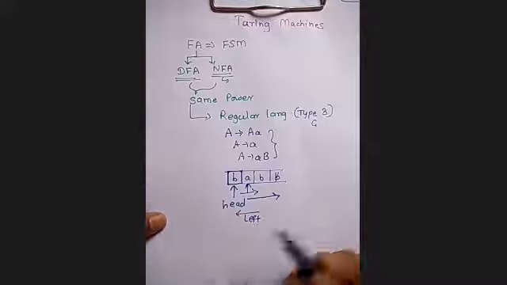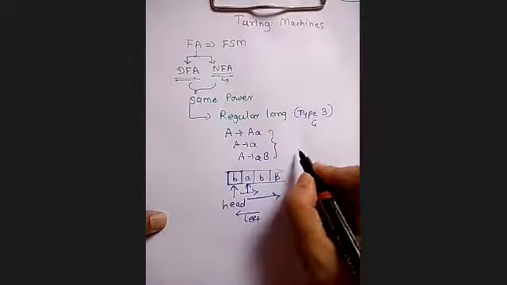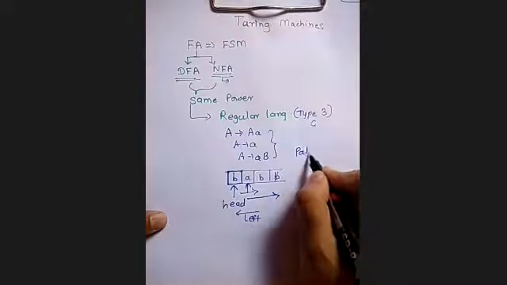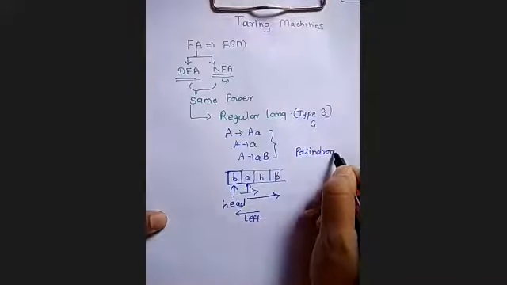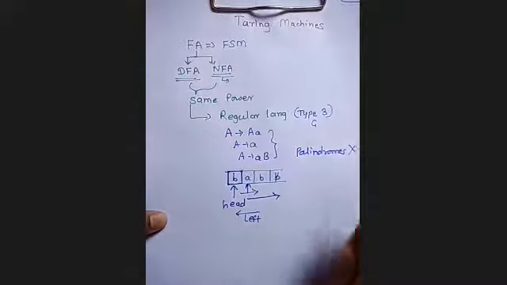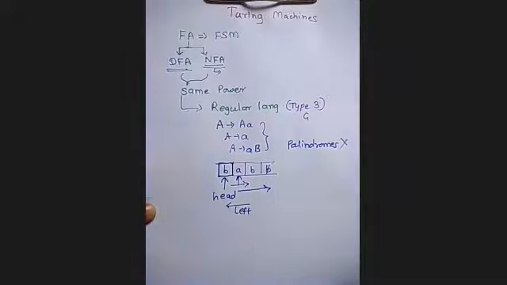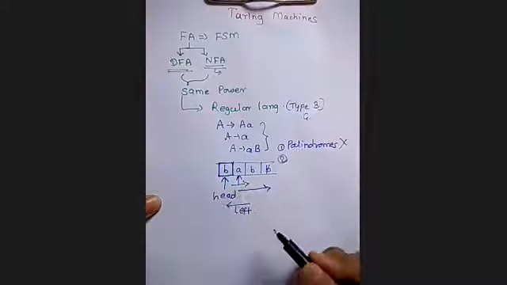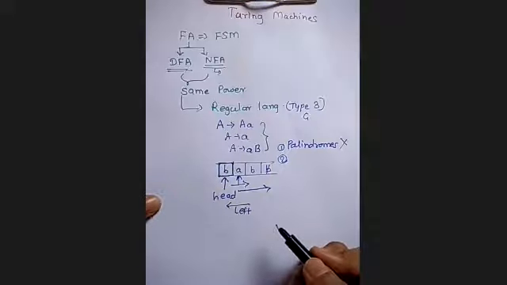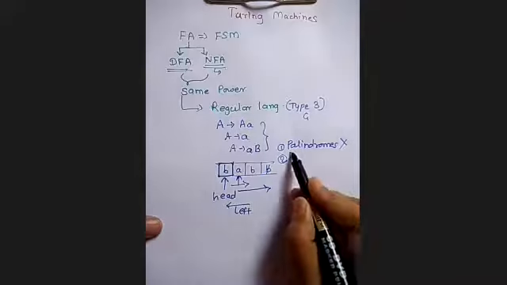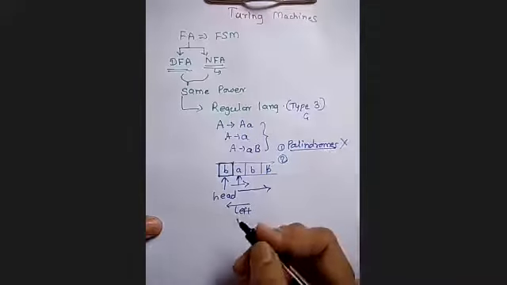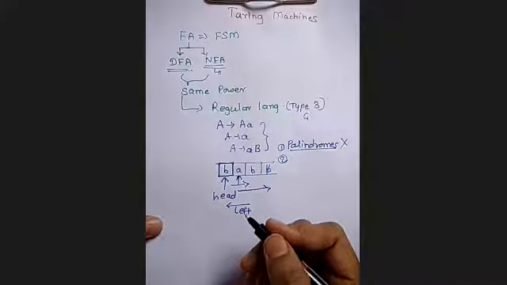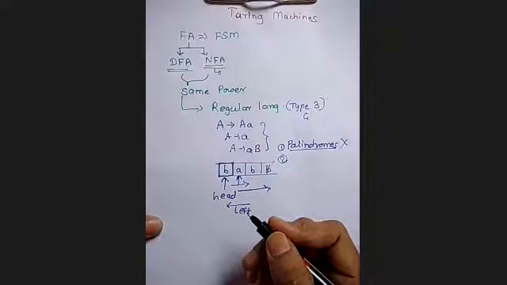Other limitations are what? We have seen that we cannot recognize the palindromes. In case of finite state machine, any other example do you remember that we have seen? Using finite state machine or finite automata, you cannot design or you cannot solve those problems. Palindrome was one problem. What was the another problem? You should remember this. We have seen all this in detail.